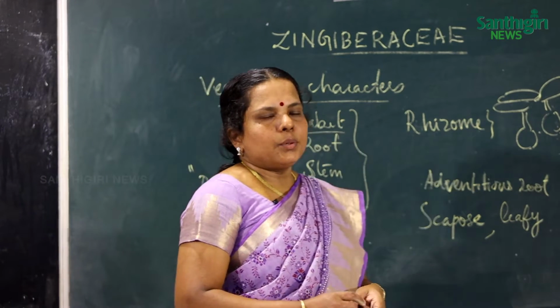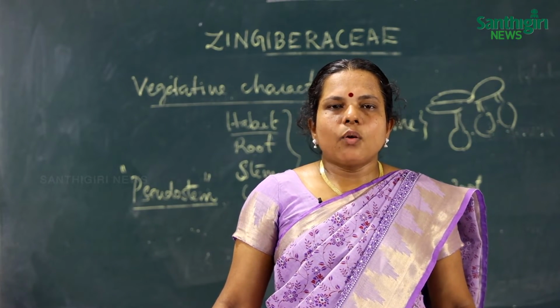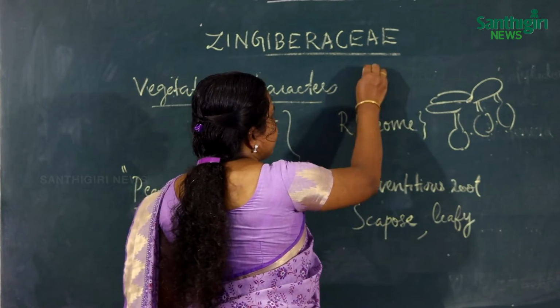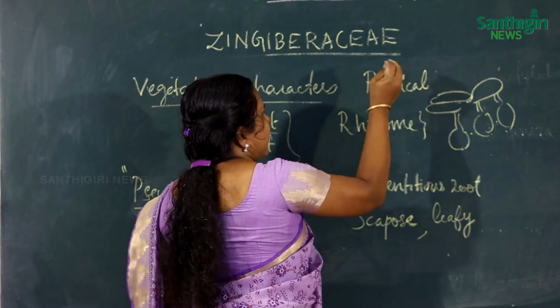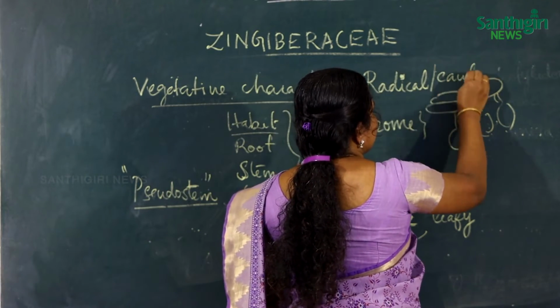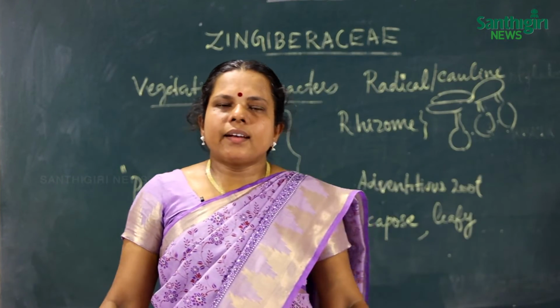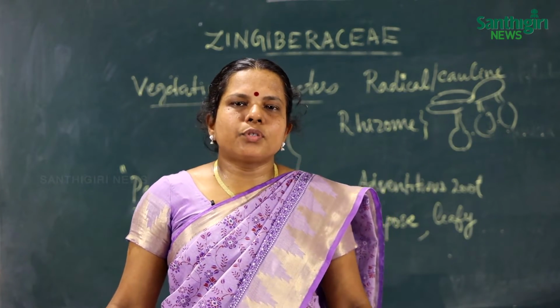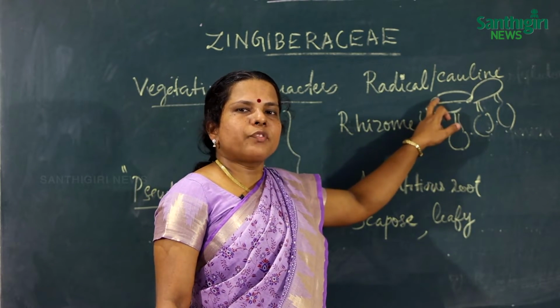The next is the leaves. The leaf is radical or cauline. Radical means the leaves arise directly from the uppermost shoot, and cauline means they develop from the nodes.